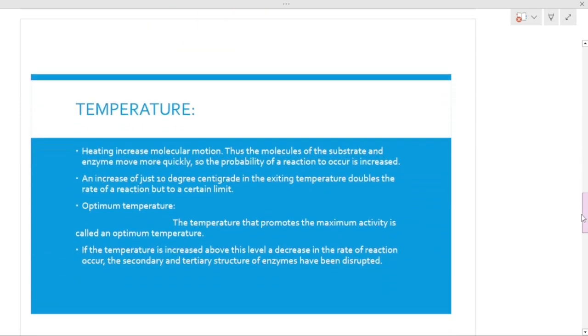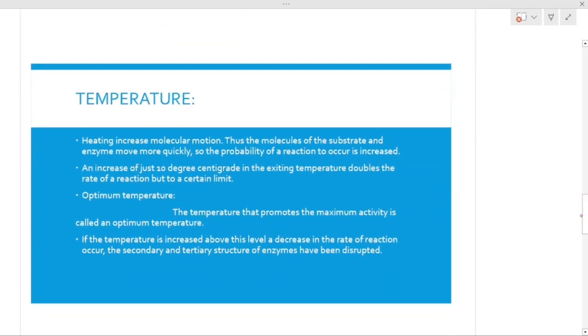So the next thing is about temperature. As the previous slide depicts, the first thing we focused on was activation energy, or energy of activation, and the other thing is temperature.